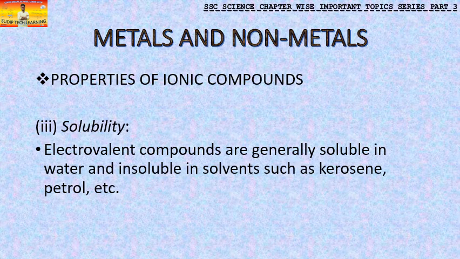Next thing is solubility. If you see the solubility property, electrovalent compounds are generally soluble in water and insoluble in solvents such as kerosene. Electrovalent compound is again the same word for ionic compound. They are generally soluble in water, but they are not soluble in solvents like kerosene and petrol.